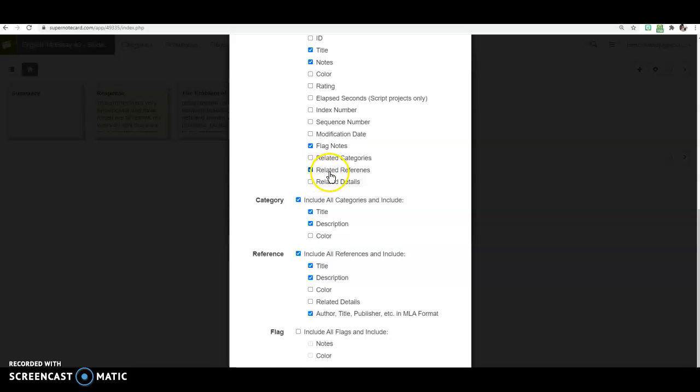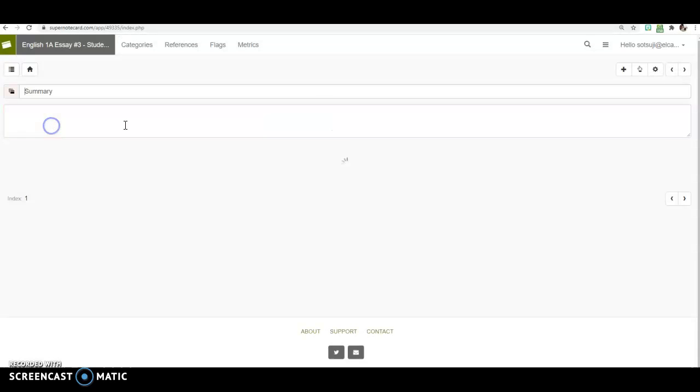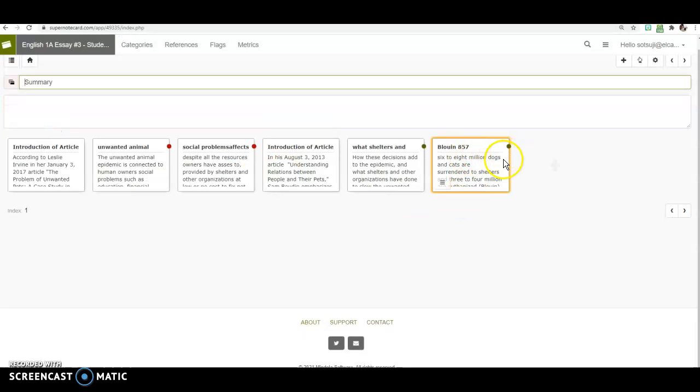Right here where it says related reference, that should be checked off, and references also should be checked off. That means that when you are exporting your Supernote cards, the little cards will show the little tags that you made. That just shows me where you're getting your quotes. Hopefully this was helpful for your essay number 3.